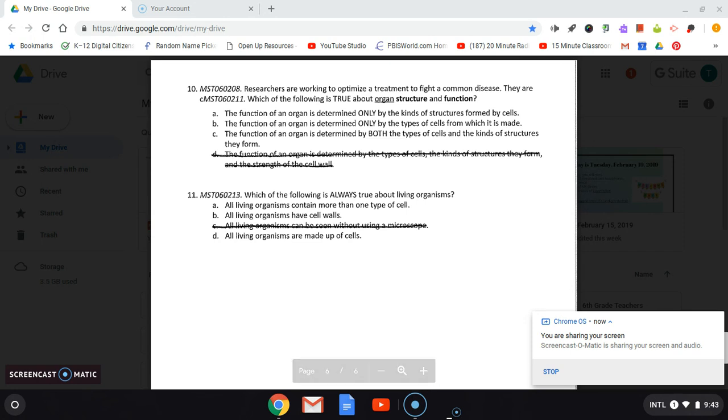Number 10. Researchers are working to optimize a treatment to fight a common disease. Which of the following is true about organ structure and function? A, the function of an organ is determined only by the kinds of structures formed by the cell. B, the function of an organ is determined only by the types of cells from which it is made. Or C, the function of an organ is determined by both the types of cell and the kinds of structures they form.